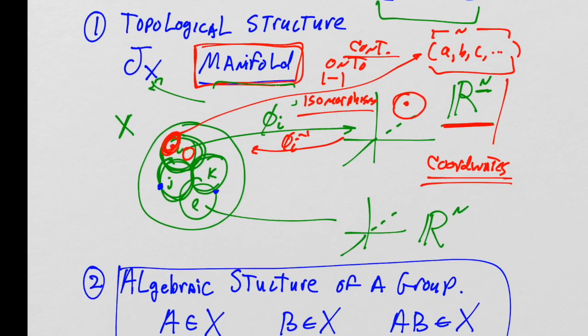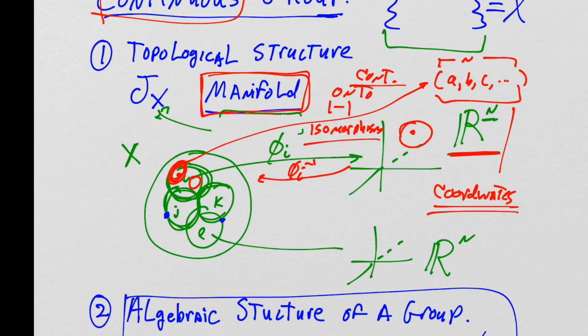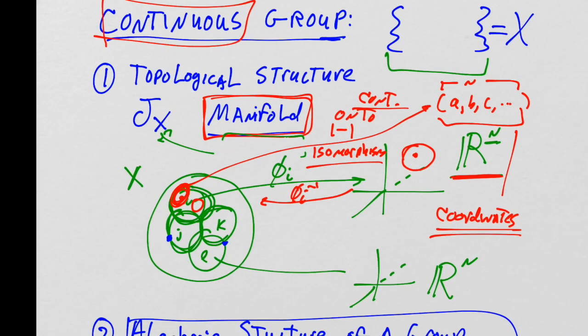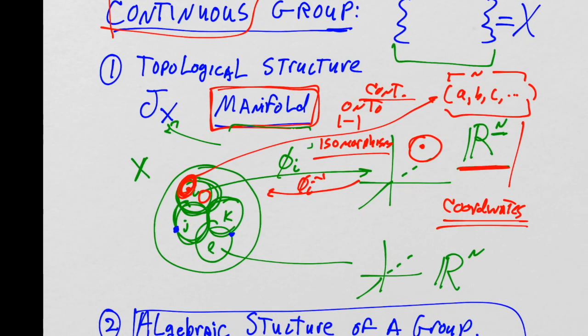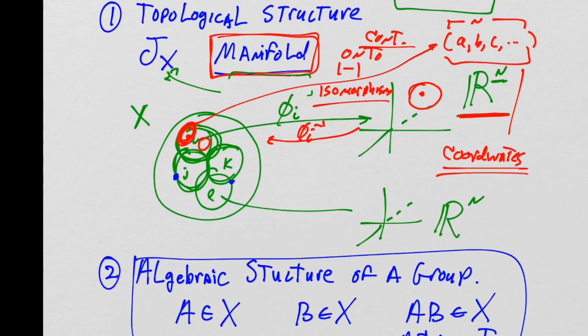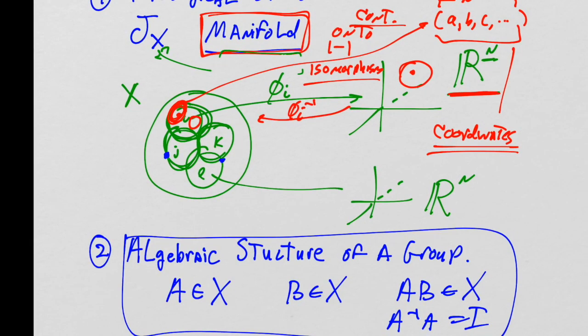In fact, when you learn group theory, you learn discrete groups that aren't even infinite, right? And if the set isn't infinite, it's hard to give it the idea of being of a manifold topology. But so this is what a continuous group needs. It needs to have a topological structure, have a manifold, and the algebraic structure of a group. Oh, but wait. That's not all.